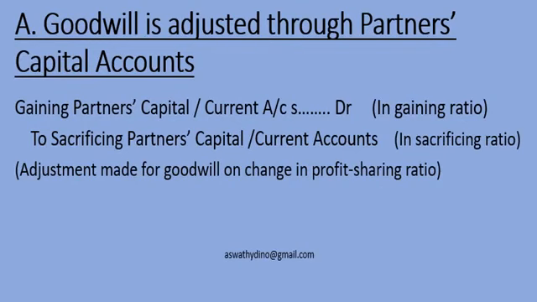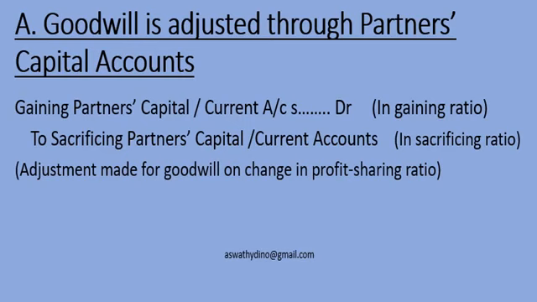Now let's see the accounting treatment of goodwill when changing profit sharing ratio. There are two methods of treating goodwill in the books of account. First one is when goodwill is adjusted through partners capital account. The other one is when goodwill is raised and written off. First let's see when goodwill is adjusted through partners capital account.